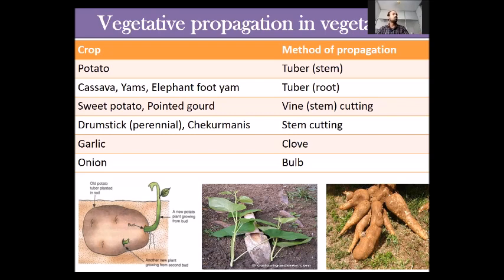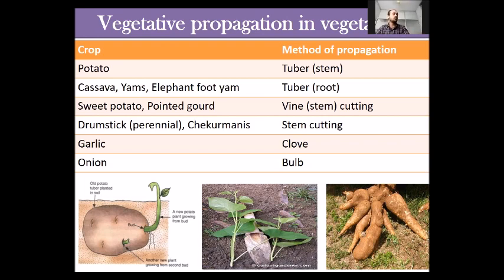Cassava and yams are also propagated with tubers, but those are root tubers. Sweet potato and pointed gourd are propagated with the help of stem cuttings. Garlic is propagated with cloves or buds.